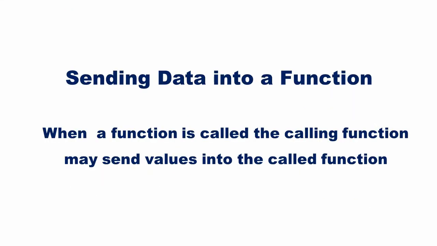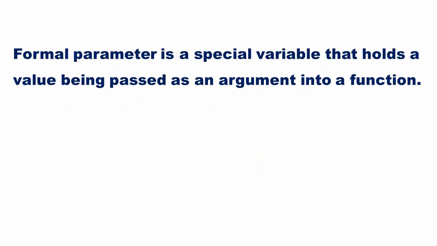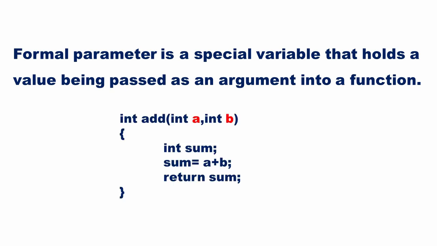When a function is called, the calling function may send data into the called function. Data that are sent into the function are called actual arguments or simply arguments. Here, function add is called with two arguments 2 and 3. Next statement shows that add is called with arguments n1 and n2. In order to receive the value sent to the function, the definition has special variables called parameters. Here a and b are parameters in the function add.